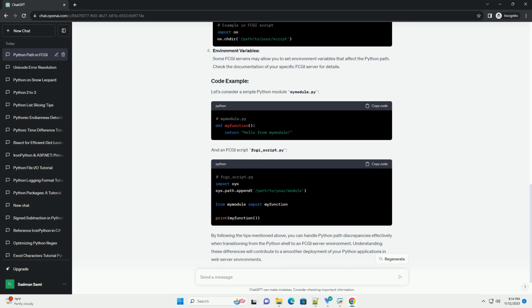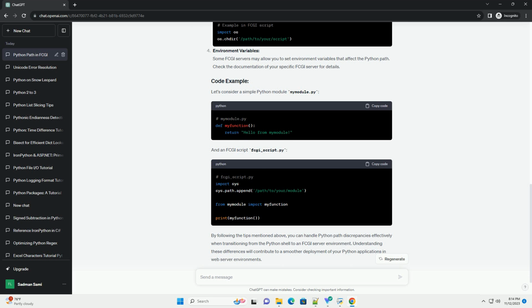FastCGI is a protocol for interfacing web servers with application servers. In an FCGI environment, the Python path may be different due to the server's configuration and the fact that it doesn't necessarily inherit the same environment as the shell. This can lead to module import errors if not handled correctly.